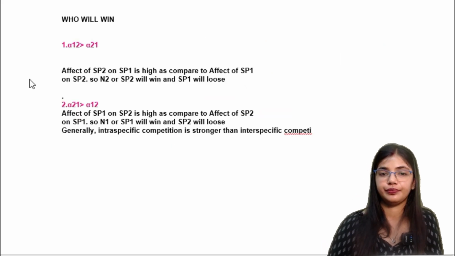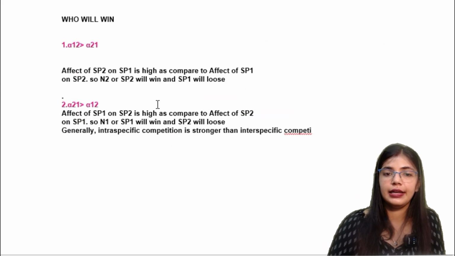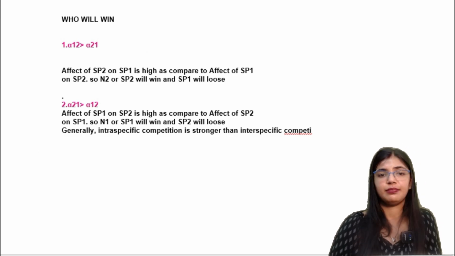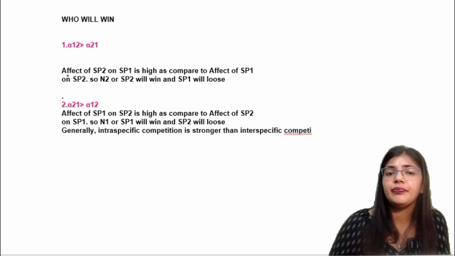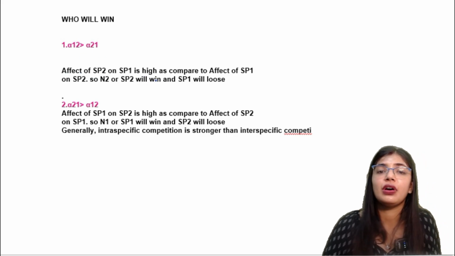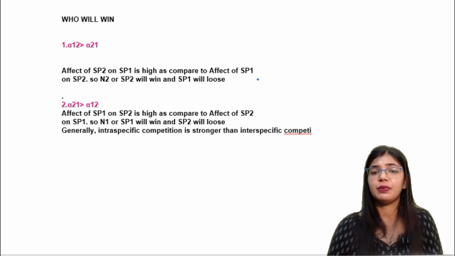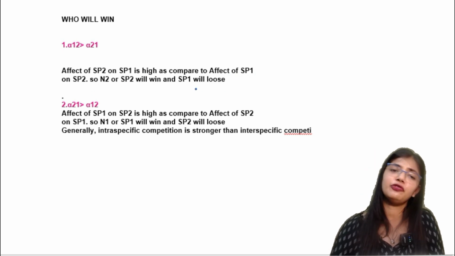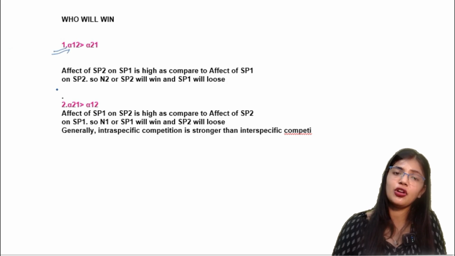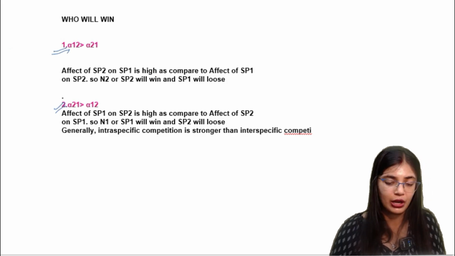Now the next thing. It is about the same explanation, and here you can see the effect of species 2 on species 1 is high as compared to the effect of species 1 on species 2. So N2 or species 2 will win and species 1 will lose. Here is the explanation of what we have already solved now.